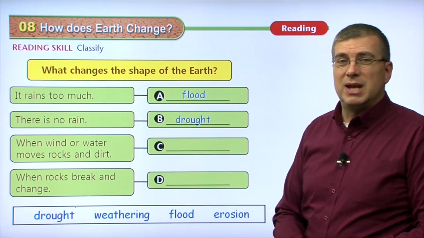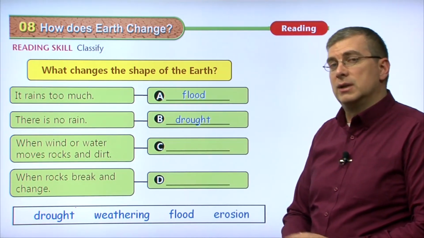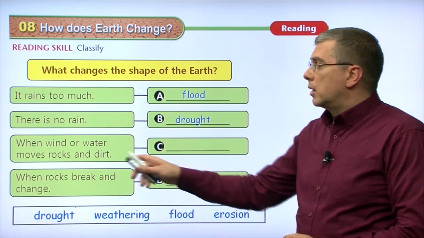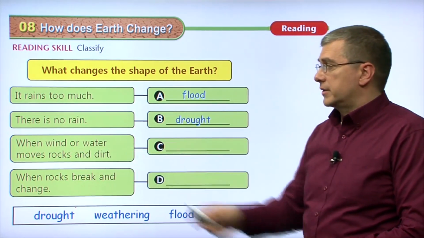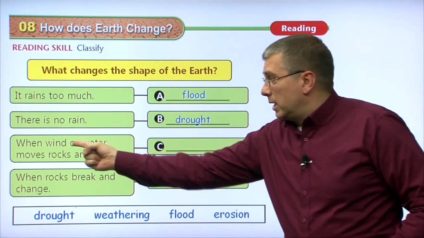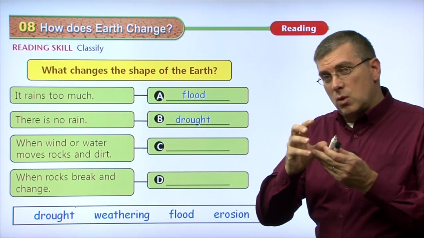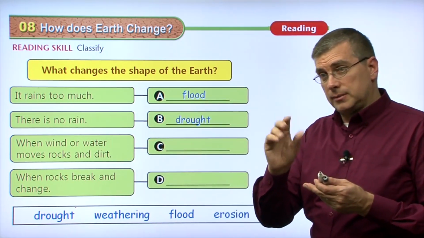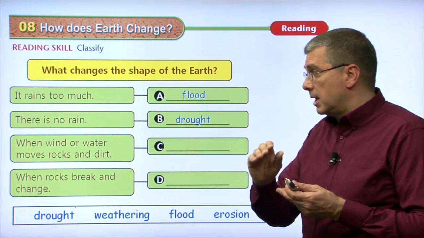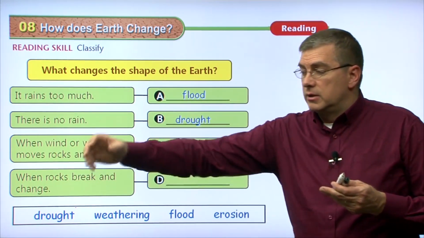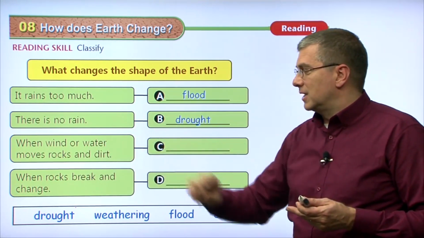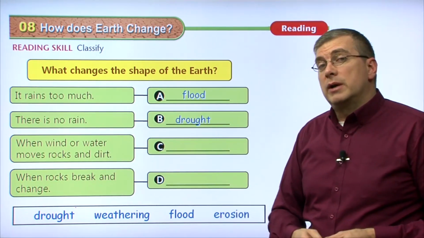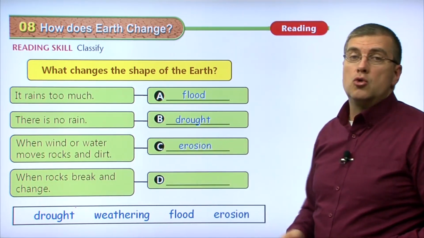This area has been hit with a drought, or there is a drought in this area. The next situation, when wind or water moves rocks and dirt. And the two forces again, wind and water, they take rocks from one place, and not just rocks, but also dirt, right? Soil, or little pieces of rocks on the top layer. It will move those rocks and dirt away. Dirt is non-count, don't say dirts. So move rocks and dirt away. What do we call that process? Of course, we call that process erosion.